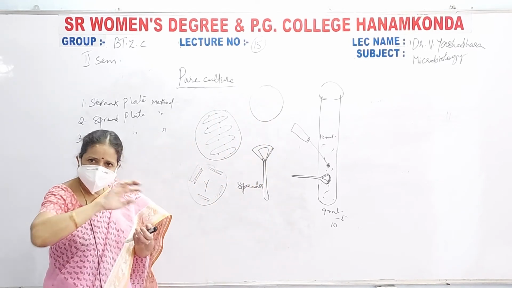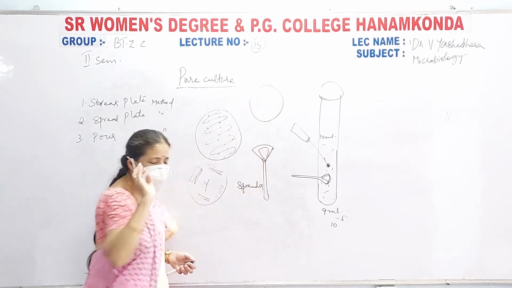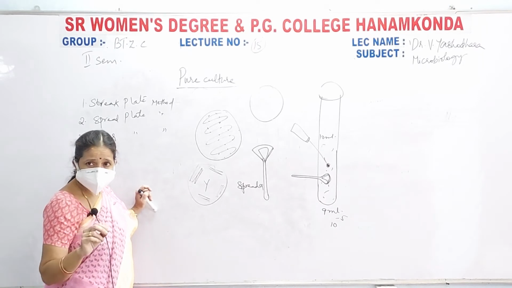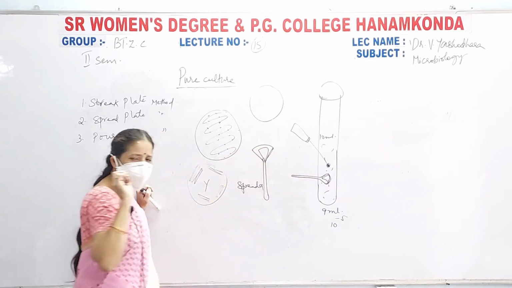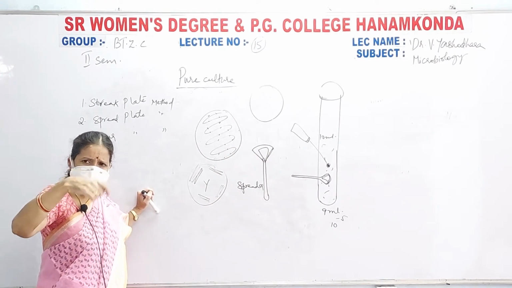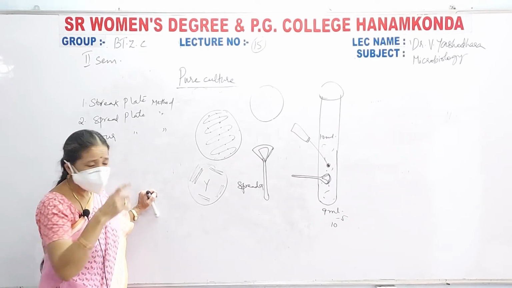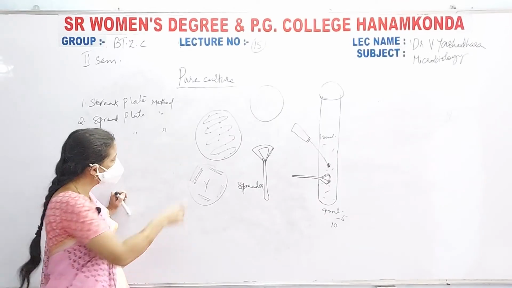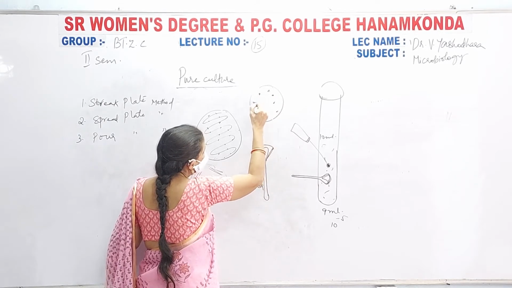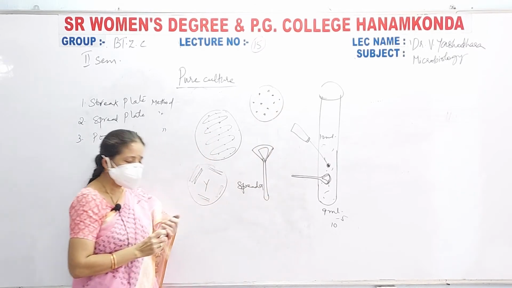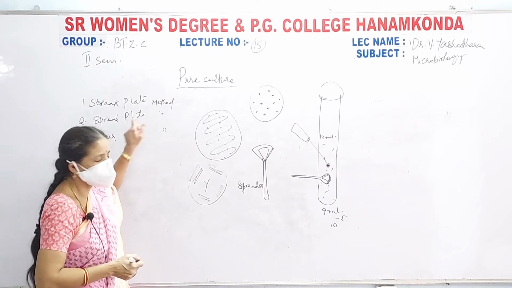Now cover it with the lid and leave it aside so that the entire surface of the culture medium will be filled with the growth of microbial colonies, but the colonies are far from each other. Why? Because you are taking only one spreader full of your bacteria and spreading only that small amount on that petri plate, so that the microbial colonies, just like this, here and there, you can see the growth of microbial colonies far from each other, and these colonies are isolated. They consist of only one kind of microorganism. This is known as the spread plate method.